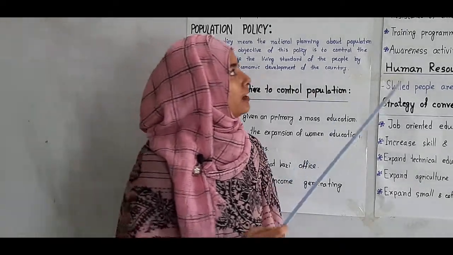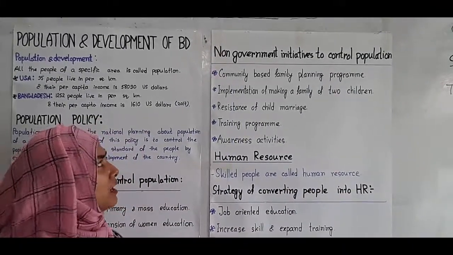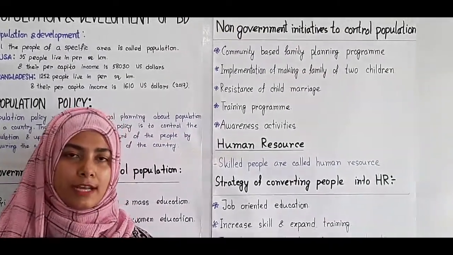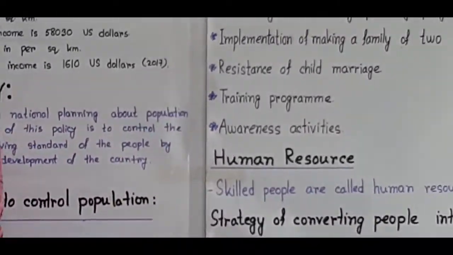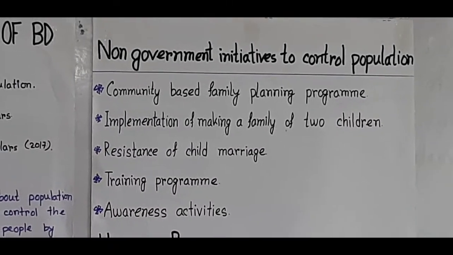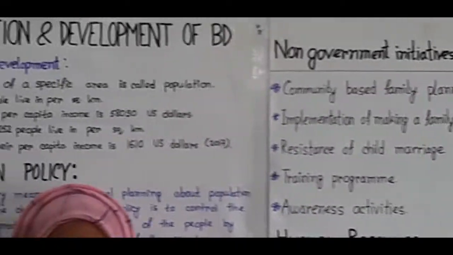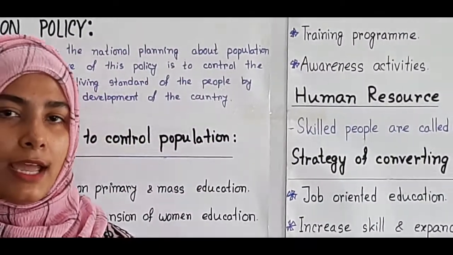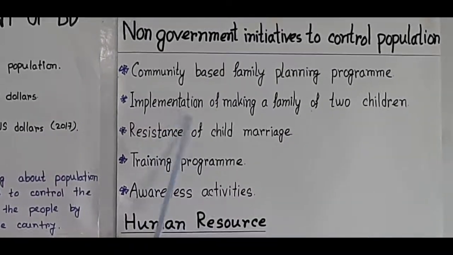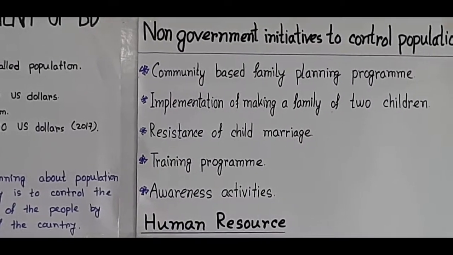Now I will discuss the non-government initiatives to control population. As I know, since the independence of our country in 1971, non-governmental organizations have been doing very good things for our country, for controlling population, for upgrading the standard of life, and for helping with healthcare and Medicare. In this way they are contributing to the population control policy also. So these are the non-government initiatives to control population.